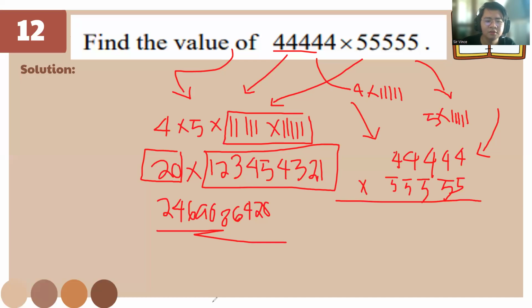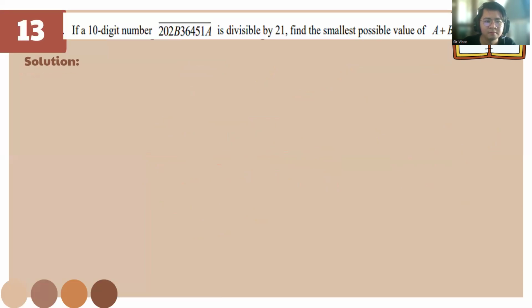Okay, class. Focus. So if this 13-digit number is divisible by 21, find the smallest possible value of a plus b.